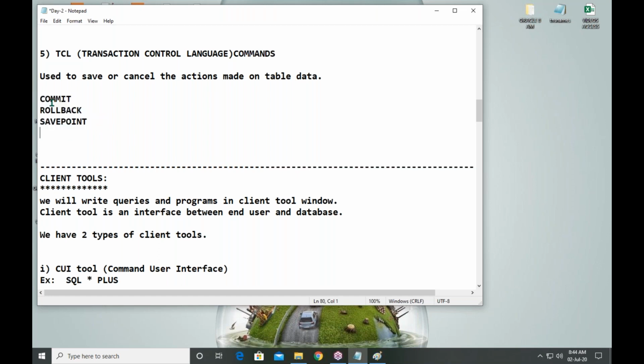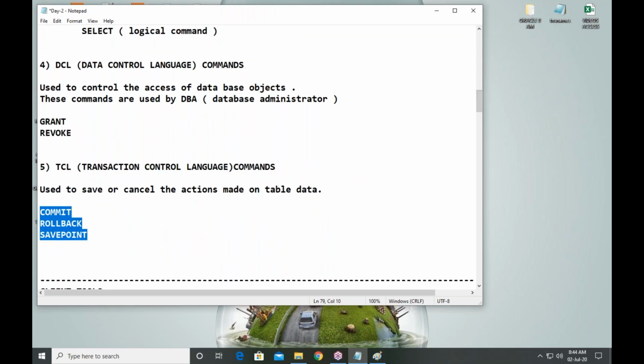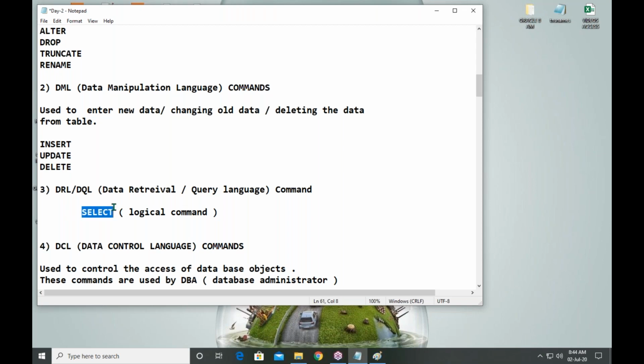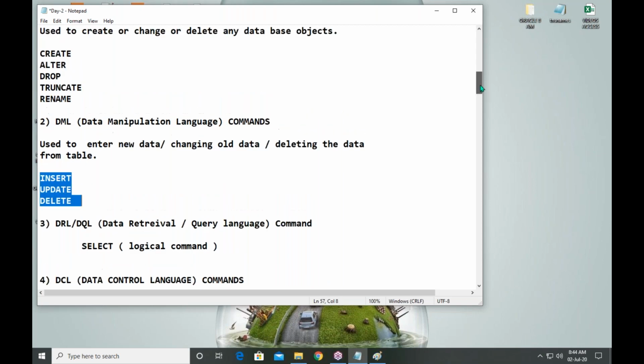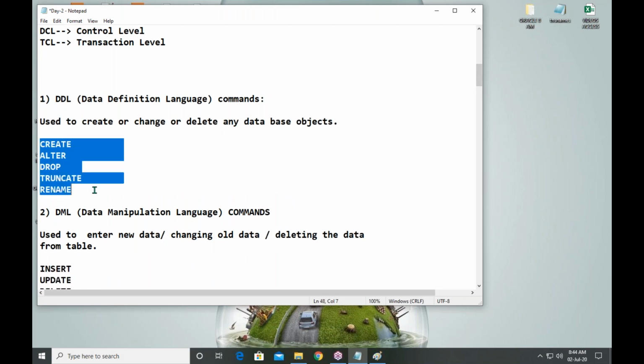So total, see, 3 commands. Just remember 3 commands. 2 commands, 3 plus 2, 5. 5 plus 1, 6. 6 plus 3, 9. 9 plus 5, 14 commands totally. Each and every command has a specific purpose.